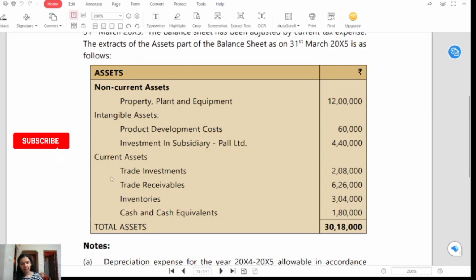Current assets, that is trade investment rupees 2 lakh 8,000. Trade receivables rupees 6 lakh 26,000. Inventories rupees 3 lakh 4,000. Cash and cash equivalents rupees 1 lakh 80,000. Total assets amount to rupees 30 lakh 18,000.